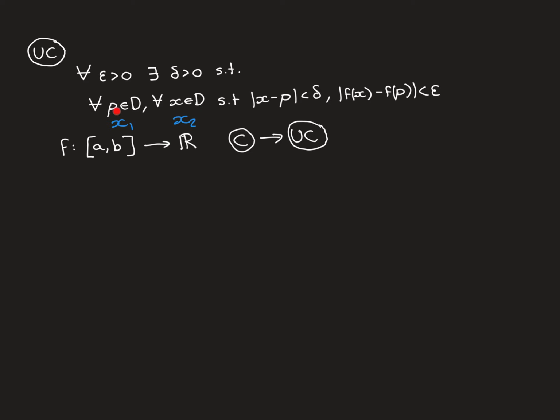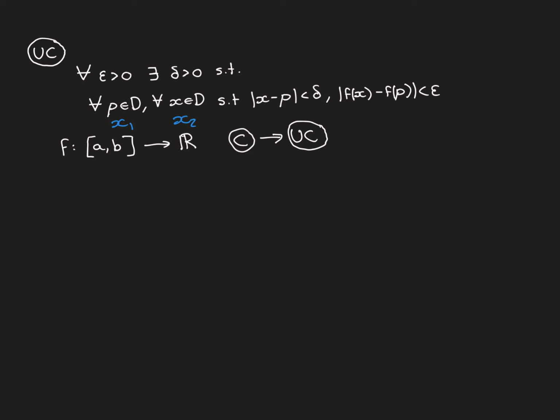So I'm going to actually rename this point p here x1, and this point here x2, and then we'll have, for all x1 and x2 that are in the domain, such that the difference between x1 and x2 is less than delta, then the difference between their image points is less than epsilon. And this is just another way of looking at what this definition is saying.